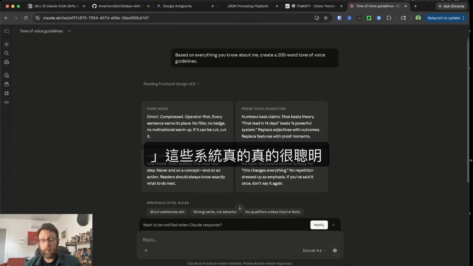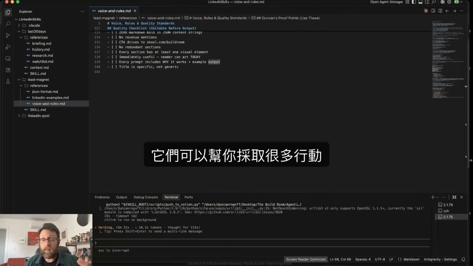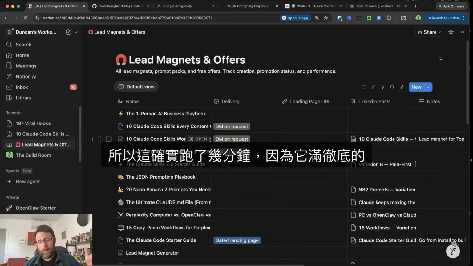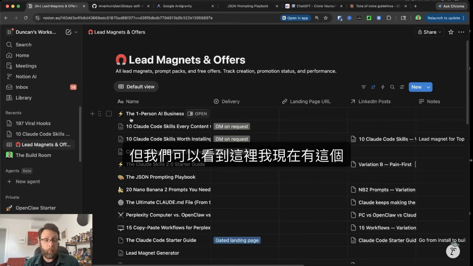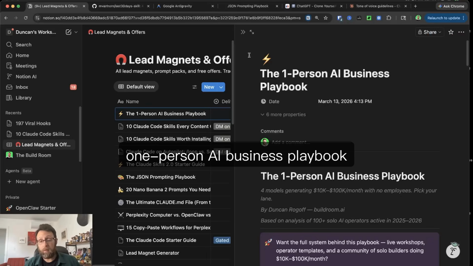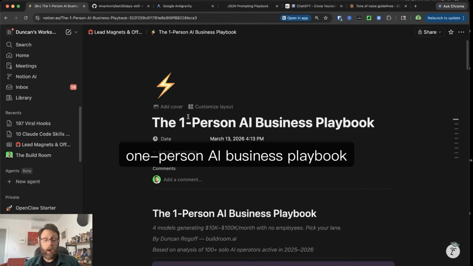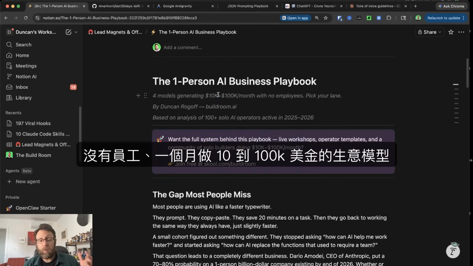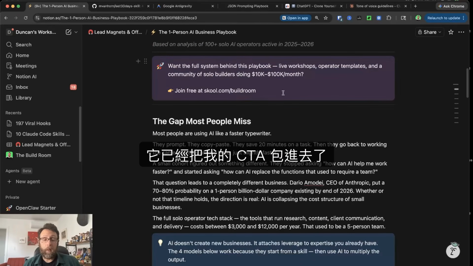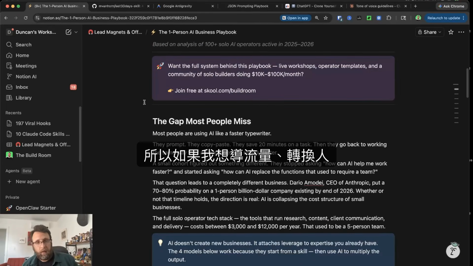These systems are really, really smart and they can take a lot of action for you. Just tell it what you want. So this did take a couple of minutes because it's pretty thorough, but in the meantime, while the system is doing that, I can work on other parts of my business. But we can see here that I now have this one-person AI business playbook. So I can open this up and I can see that here are 4 business models generating 10 to 100K a month with no employees. Super, super cool. It already bakes in my CTA. So if I'm trying to drive traffic and convert people, they know exactly where they need to go.